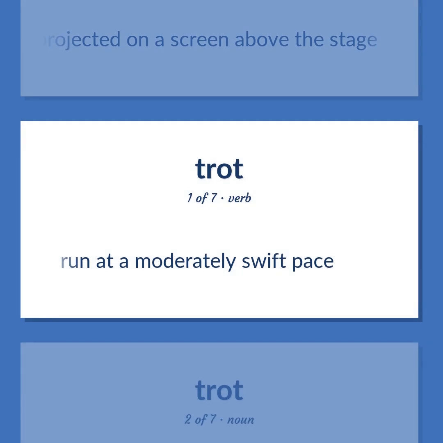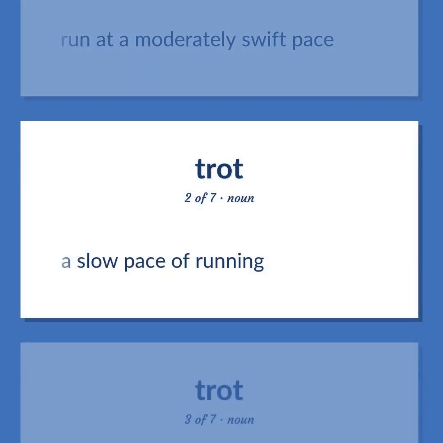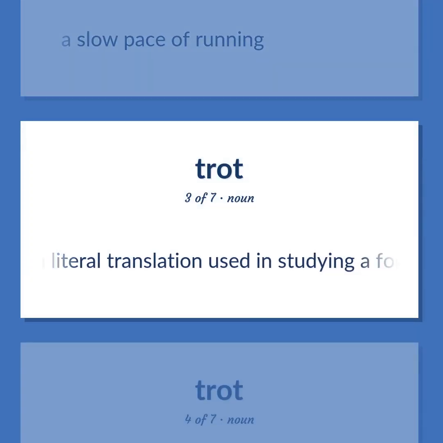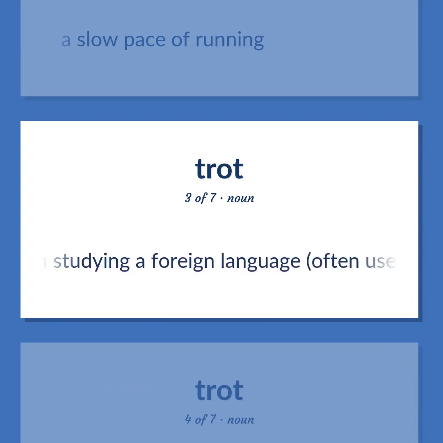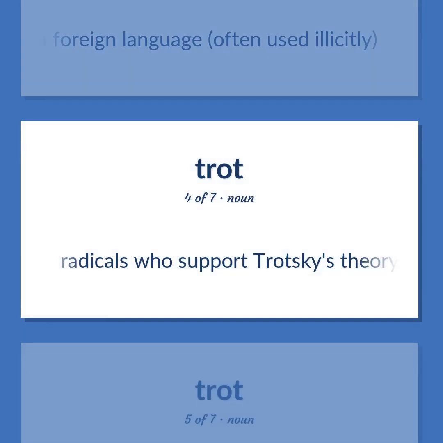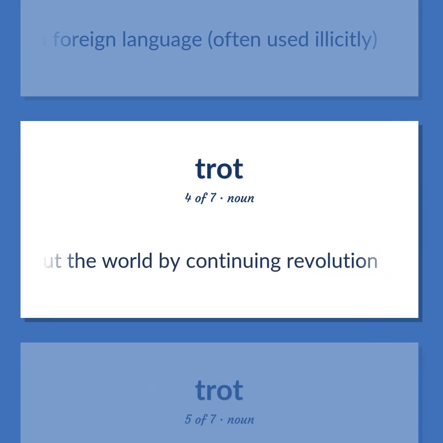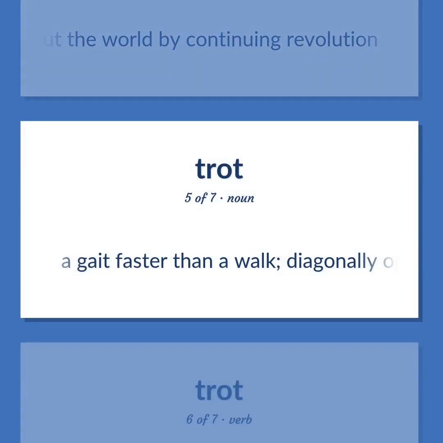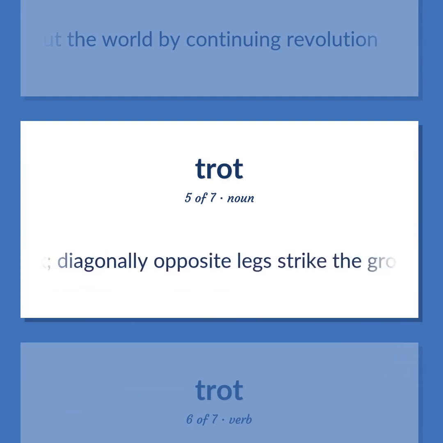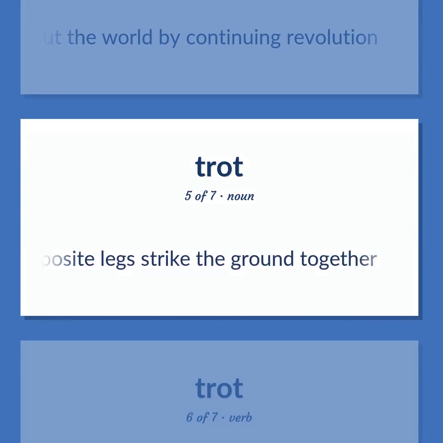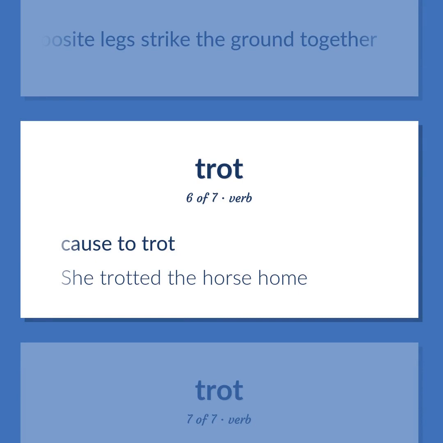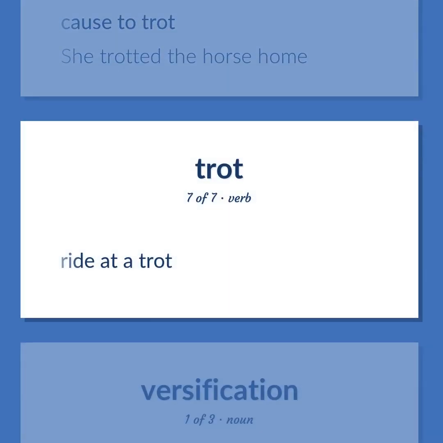Run at a moderately swift pace. A slow pace of running. A literal translation used in studying a foreign language, often used illicitly. Radicals who support Trotsky's theory that socialism must be established throughout the world by continuing revolution. A gait faster than a walk. Diagonally opposite legs strike the ground together. Cause to trot. She trotted the horse home. Ride at a trot.